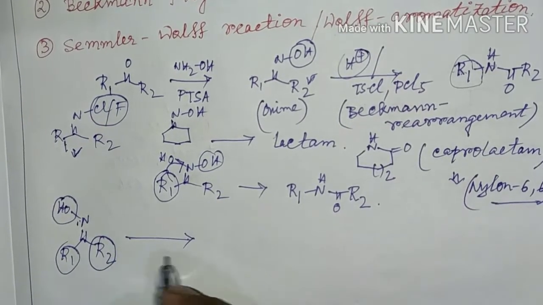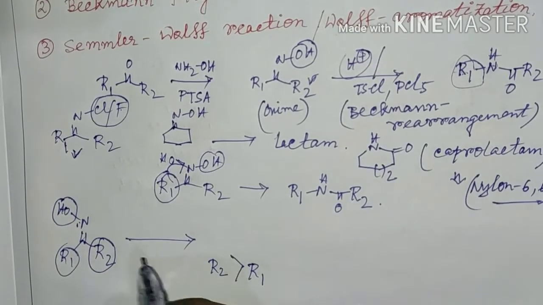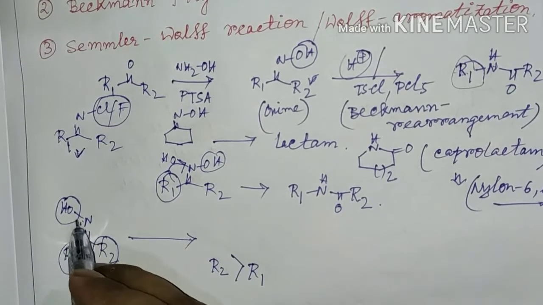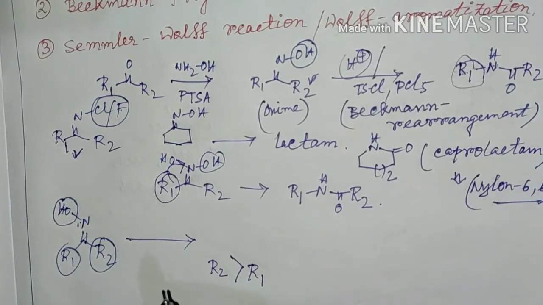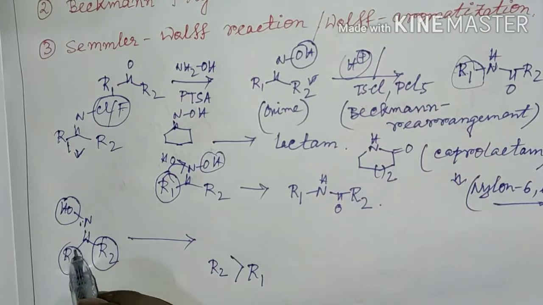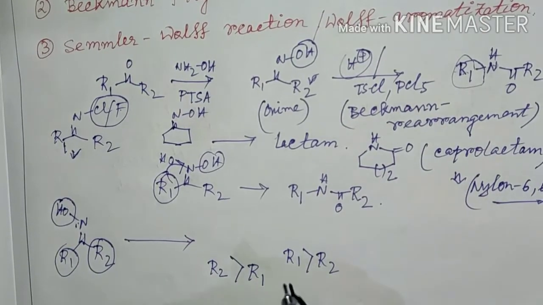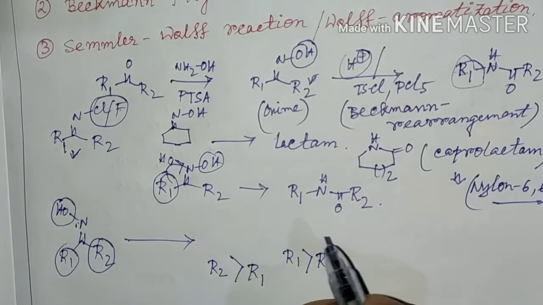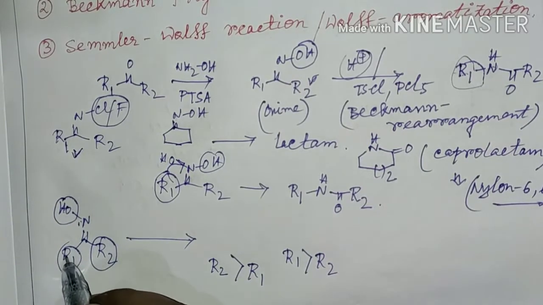If R2 has greater migrating effect than R1, then R2 must migrate to the nitrogen center, and in that case the hydroxyl group and R2 will be anti-periplanar. Now if R1 has greater migrating effect than R2, then R1 must migrate to the nitrogen center, and for that the OH group must be anti-periplanar to R1.